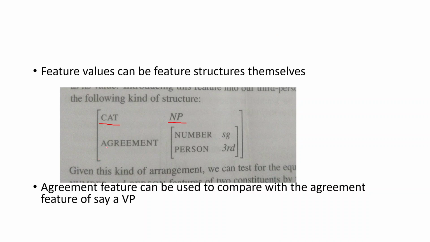We say agreement is a feature, and in agreement you have number and person as the sub features. So it is also possible to represent a noun phrase as having an agreement feature with number and person. Now the agreement feature can be used to compare with the agreement feature of the verb phrase. That is what it is used for. So basically features can have feature structures as values.